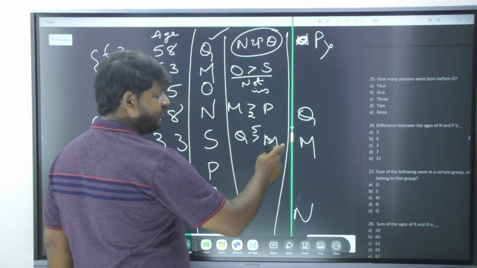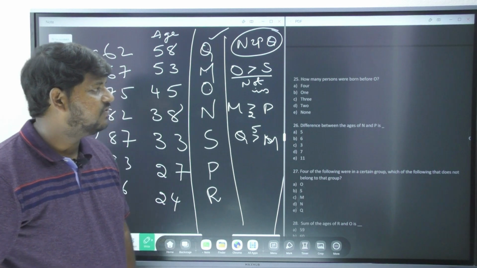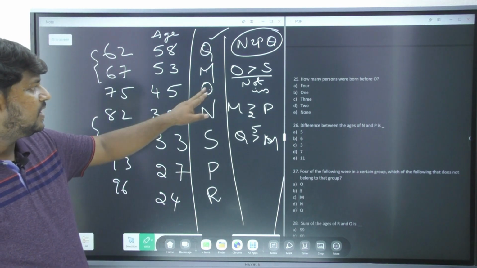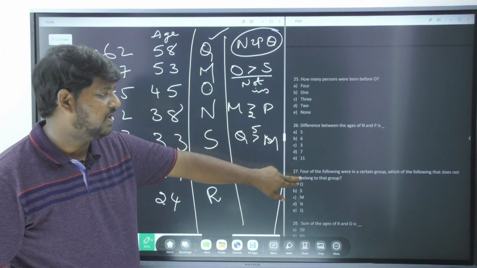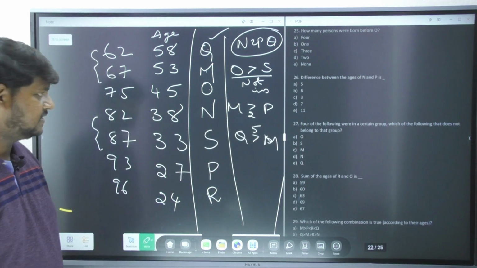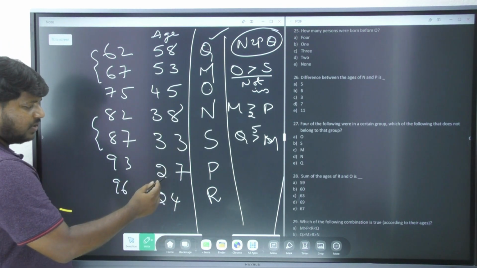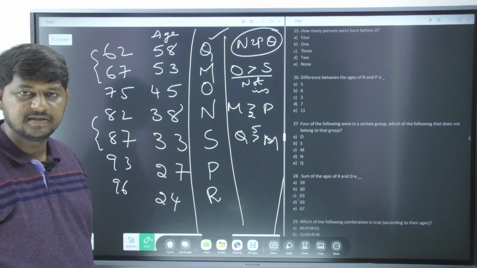Right, now let's move forward with the questions. How many persons were born before O? 2 persons. That is option number D. The difference between the ages of N and P is, now let's see the age of N and P. What is the difference? It is 11 years. Option number E.